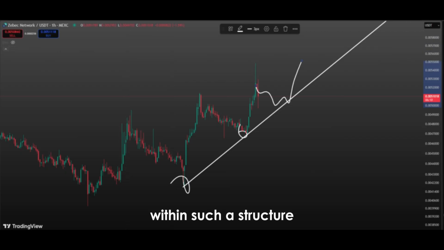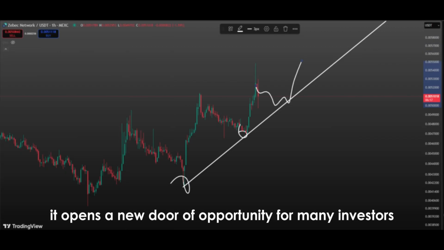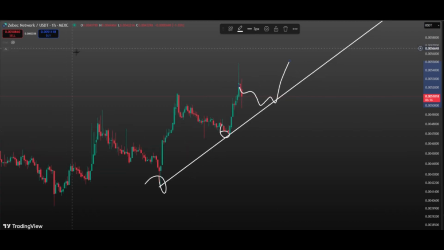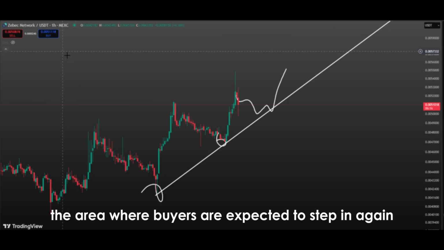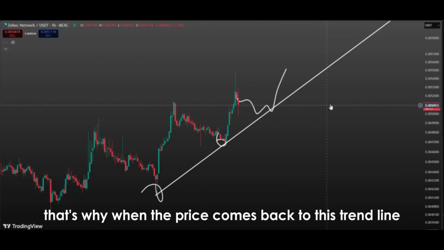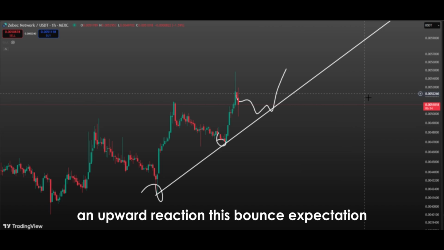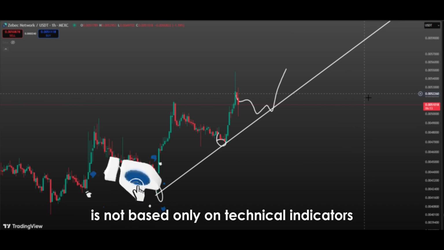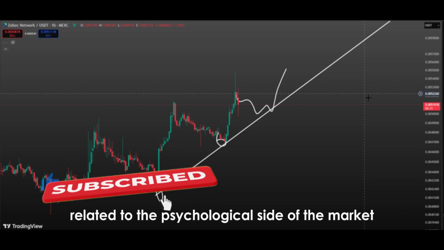Within such a structure, when the price approaches the trend line, it opens a new door of opportunity for many investors. This line represents the area where buyers are expected to step in again and sellers begin to lose strength. That's why when the price comes back to this trend line, the general expectation in the market is for a bounce, an upward reaction. This bounce expectation is not based only on technical indicators. It is also directly related to the psychological side of the market.